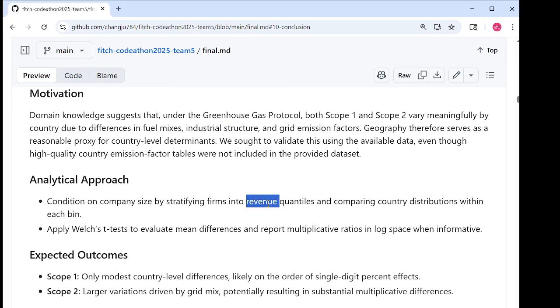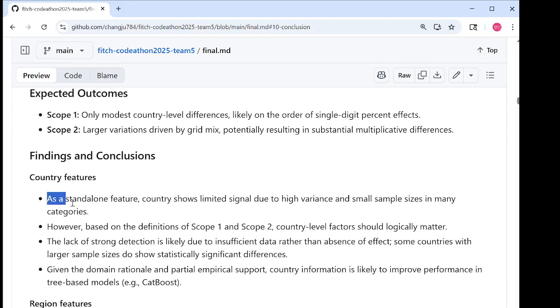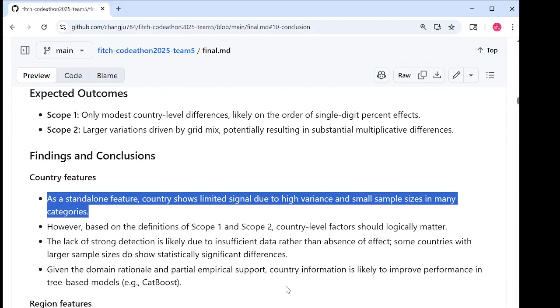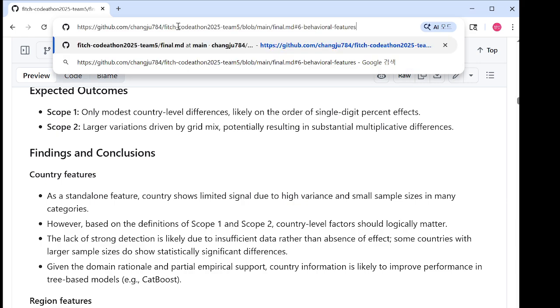As a standalone feature, country shows limited signal, but based on the definition of Scope 1 and 2 emissions, it is still important. Regions, on the other hand, were too sparse. Only West Europe and North America had meaningful counts, so we dropped the region and kept the countries.